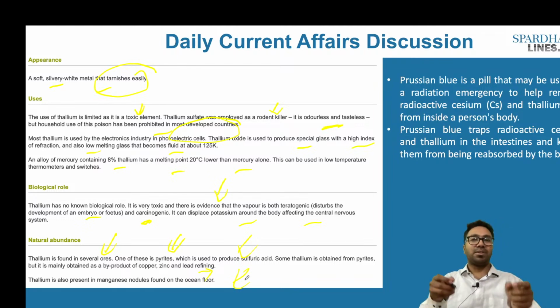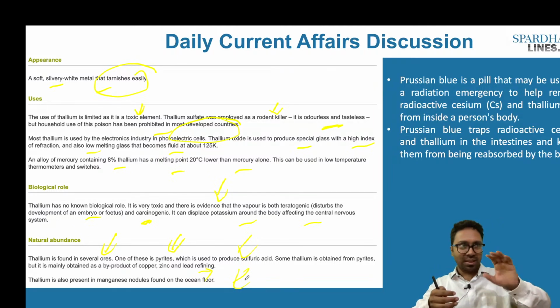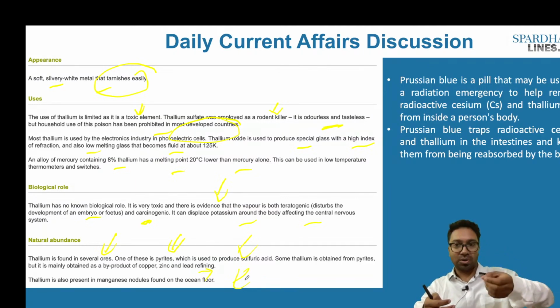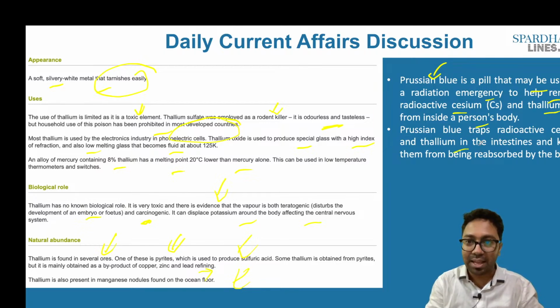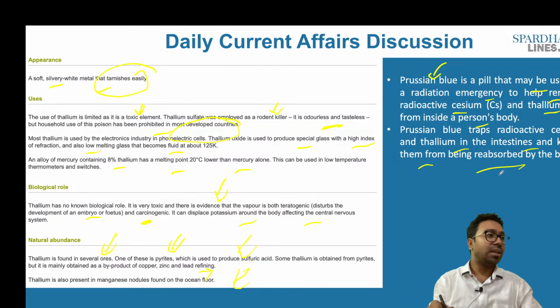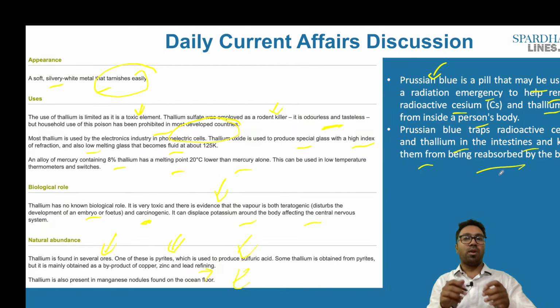And when a person has taken thallium, this has to be stopped. That is, it is far more poisonous as well. In order to prevent it, we have what is called Prussian blue. It is a pill that may be used as a radiation emergency to help remove radioactive cesium and thallium from inside a person's body. Prussian blue traps radioactive cesium and thallium in the intestines and keeps them from being reabsorbed by the body. These are some of the measures that one would be able to use to prevent thallium poisoning.